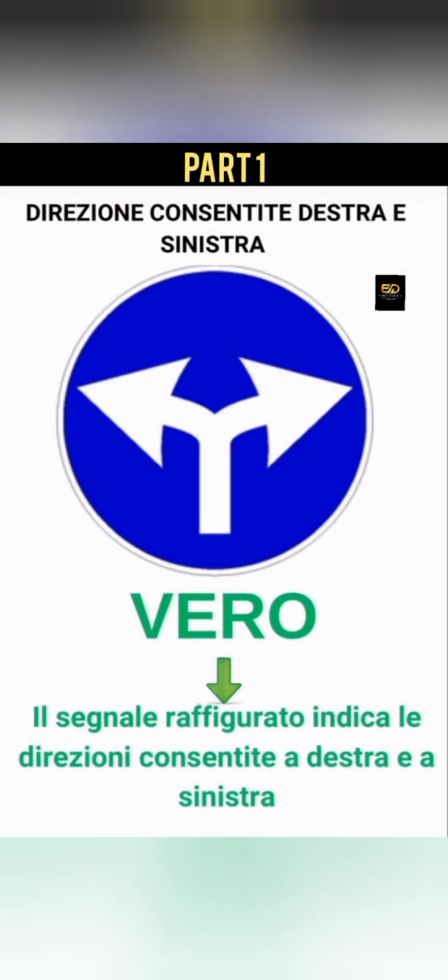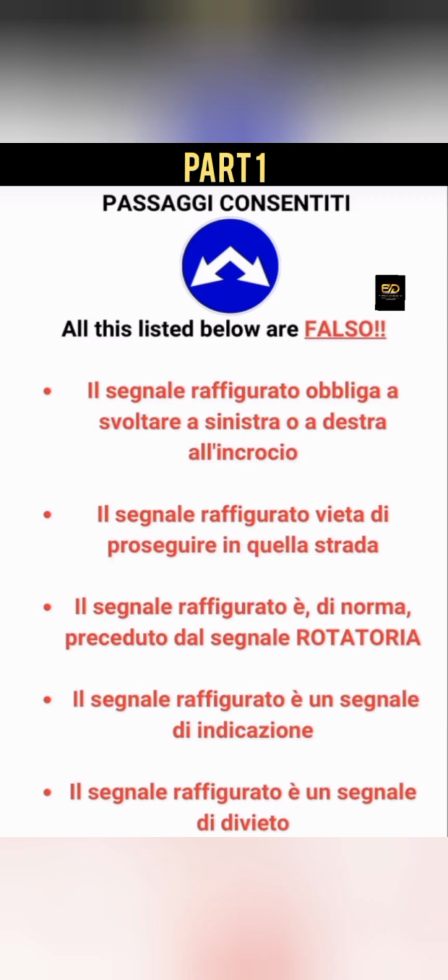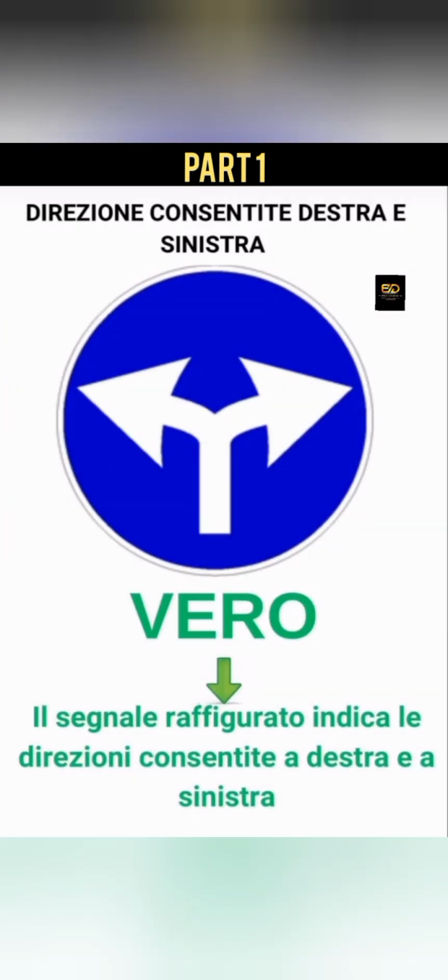This one here is talking about direzione consentiti a destra e a sinistra. You see, this one is passaggi consentiti a destra e a sinistra. This one is direzione consentiti. If they want to bring the questions, they will want to confuse you. The question of passaggi, they will not be bringing it up on the direzione. So those are the areas you should watch out for. This one now is the one they put in a junction to tell you in this junction you either turn left or right. You cannot continue straight. Il segnale raffigurato indica la direzione consentiti a destra e a sinistra is vero.